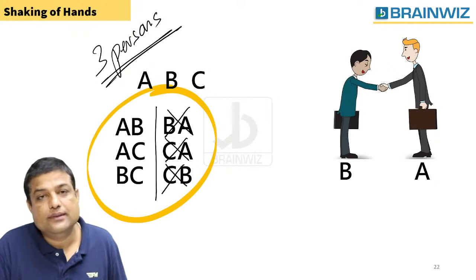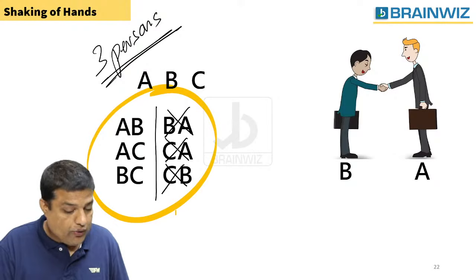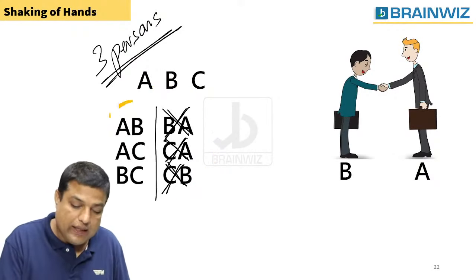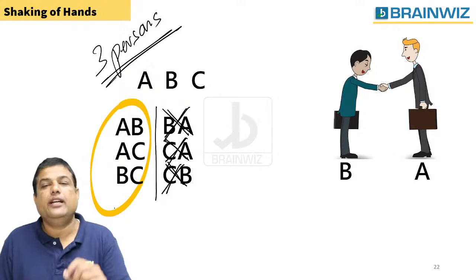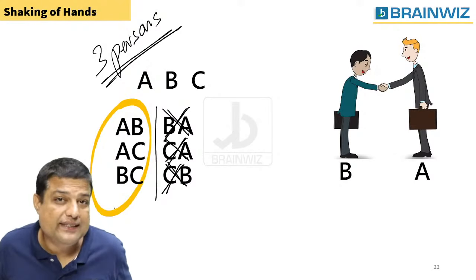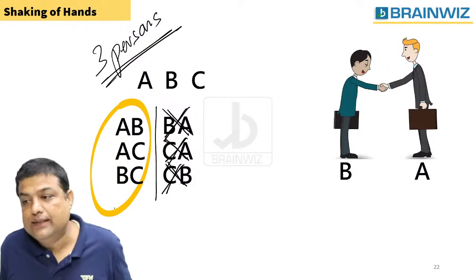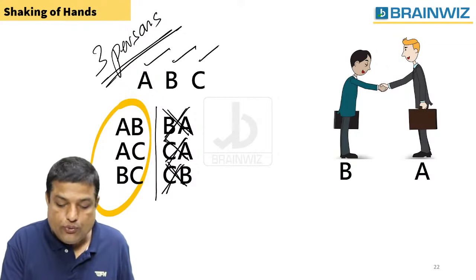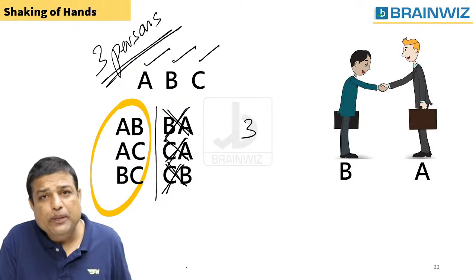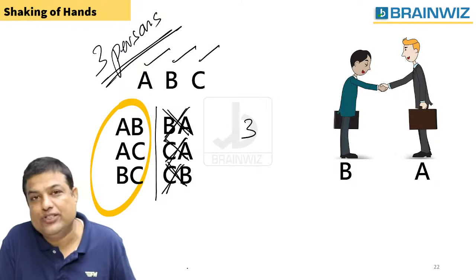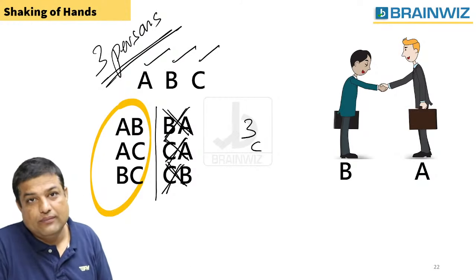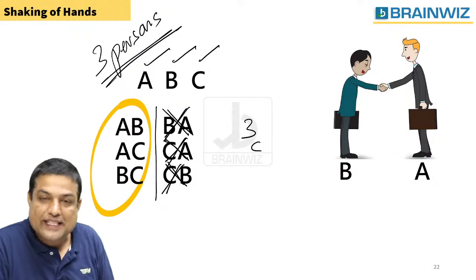This is permutation. When you remove these repeated cases, this will fall under combination. You should identify which thing it falls under, guys. It will fall under combination. Understood? So here, 3 people are there. 1, 2, 3. You have to say 3. From 3 people, you have to select 2 people for each handshake. C. When selection comes, we are supposed to say C. Are you understanding, everybody? Is it clear?